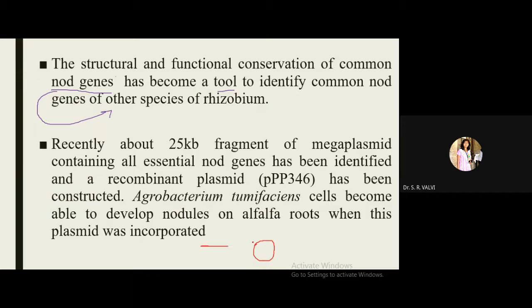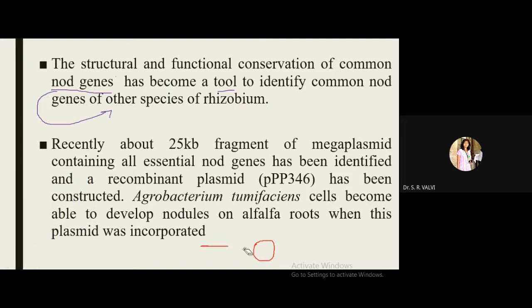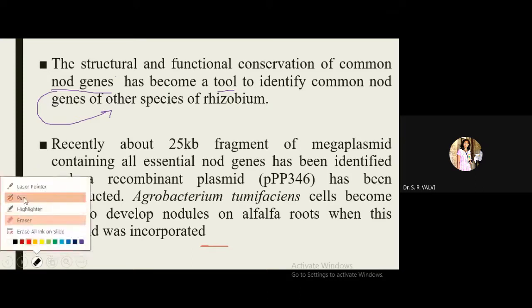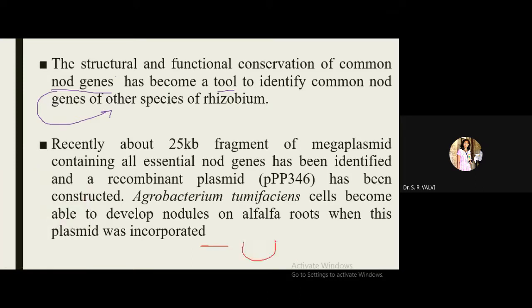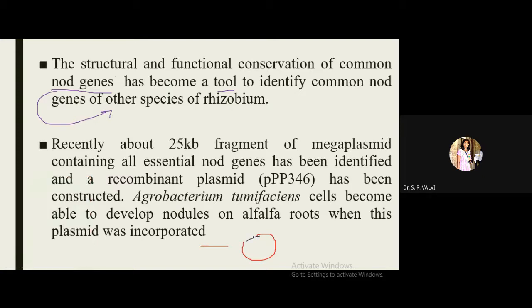Plasmid is nothing but what? It is again a DNA sequence, right? So you have to cut this plasmid and then incorporate the fragment here. Suppose I want to give color to this plasmid. So this plasmid is incorporated over here, containing node and NEF genes, and this plasmid now becomes a recombinant plasmid, right?